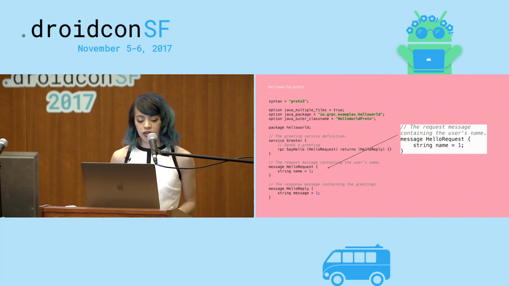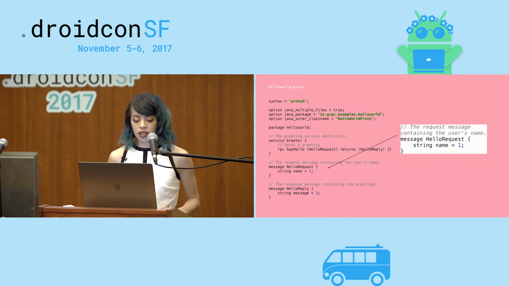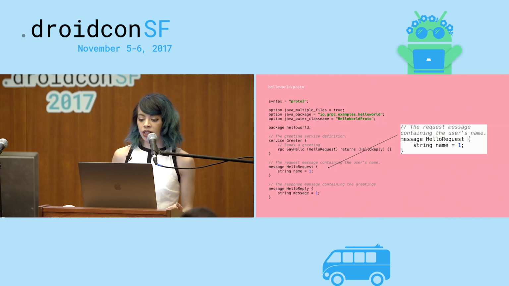Next we're going to look at the request. HelloRequest has a single field in it called name. This is the information that we want to send to the server. For name, we define the type, and also a name for the field, which is name in this case. And we have to assign it a value. In this case, it's going to be 1. If we add other fields, they'll just be 2, 3, and incrementing after that.